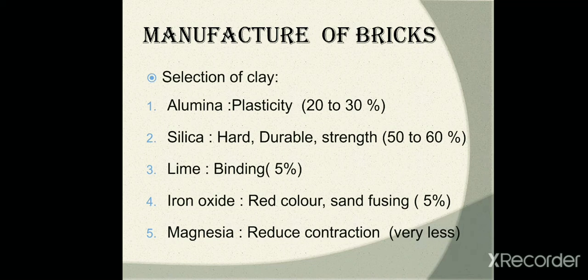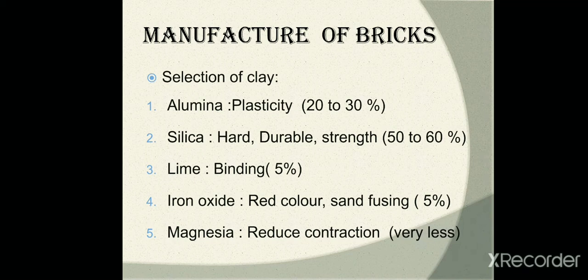Manufacture of bricks. First of all, selection of clay. Alumina. It provides plasticity to the earth and makes the brick hard. The brick earth contains about 20 to 30% alumina. Excess of alumina makes the raw bricks shrink and warp during drying and burning. But if the alumina content is less than 20%, the clay may be difficult to mold into proper shapes. The higher content of alumina makes the bricks refractory.